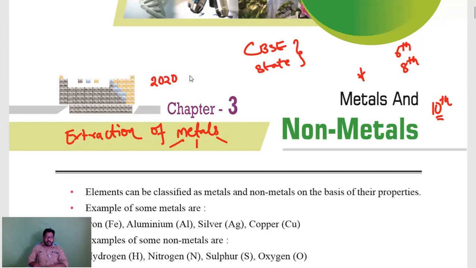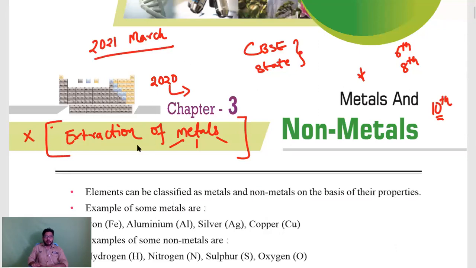But in the 2020 academic calendar, because of the corona effect, they removed this concept. So for those who are writing the examination in March 2021, there will be no concepts regarding extraction of metal, high reactivity, low reactivity, thermite reactions, and all that. Those concepts will not be there, but I'll try to explain them also. It will be useful for you, and you can gain some knowledge from it. I'm talking about March 2021 of CBSE, and I don't have any idea regarding state boards.